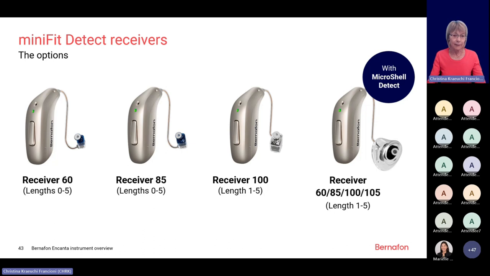You know, the 105 speaker comes in a custom mold. So there we also recommend that it's ordered with a micro shell. And the micro shell is, of course, also available for the other speakers if your client would like to use a custom solution.